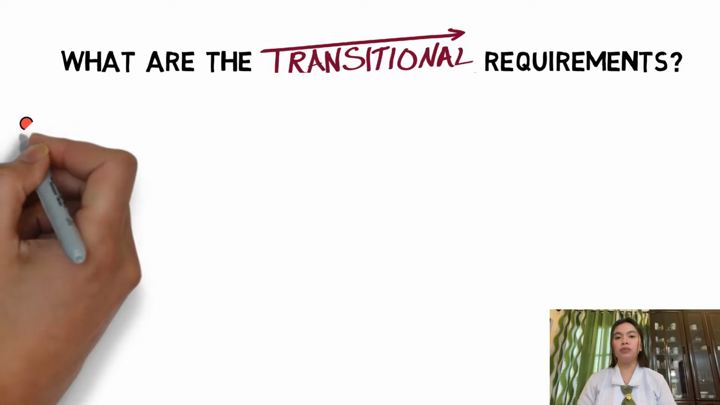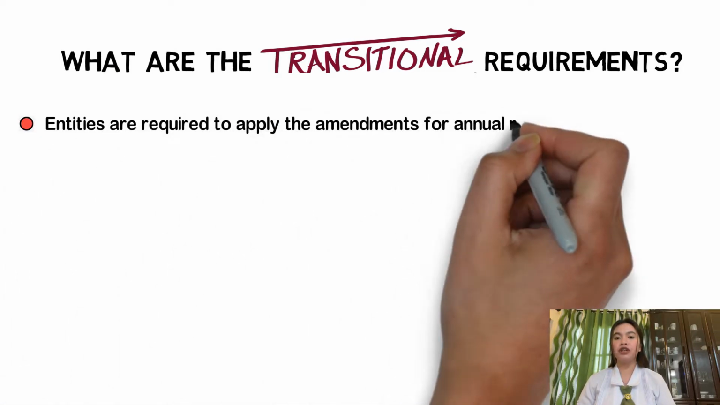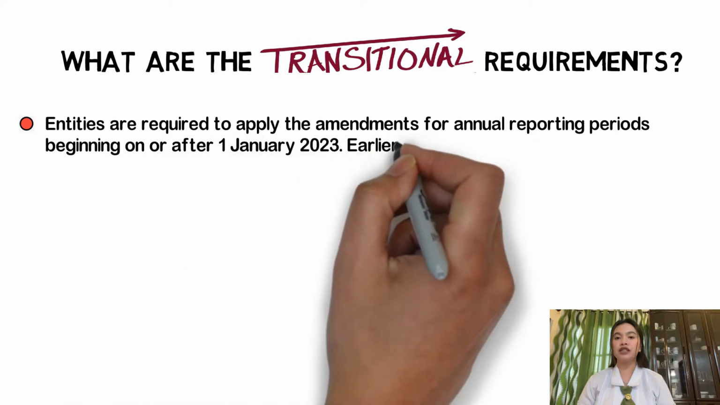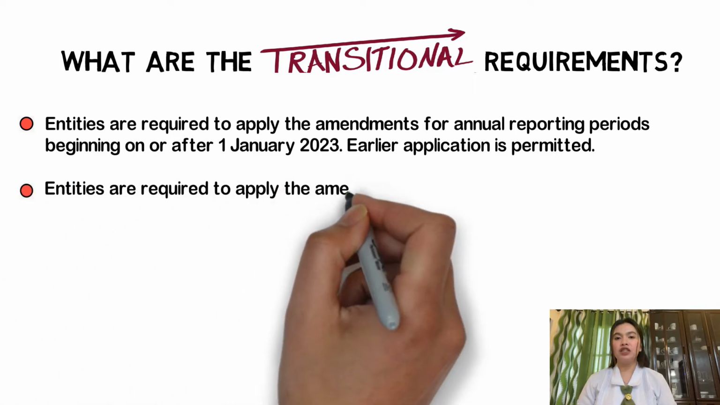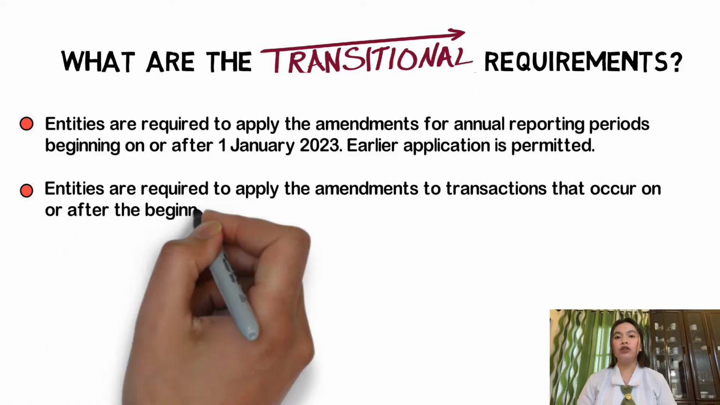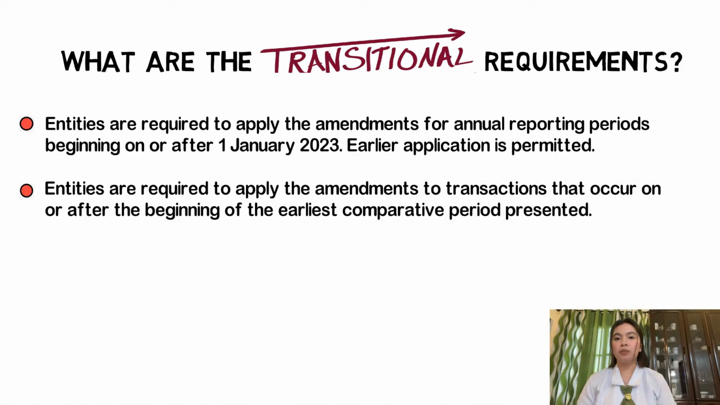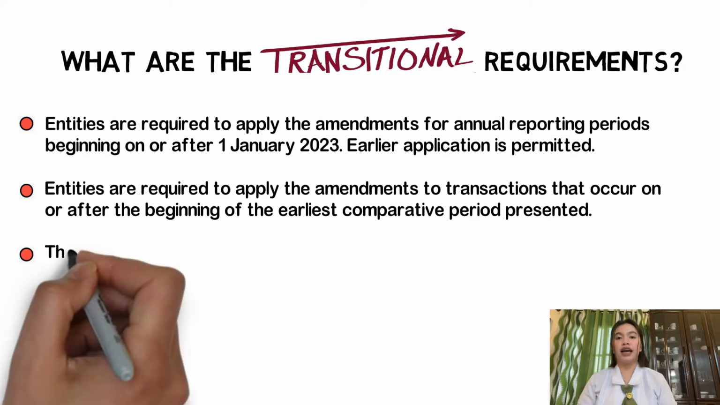Entities are required to apply the amendments for annual reporting periods beginning on or after 1st of January 2023. Earlier application is permitted. If an entity applies the amendments for an earlier period, it is required to disclose that fact. Entities are required to apply the amendments to transactions that occur on or after the beginning of the earliest comparative period presented, for example, from 1st of January 2022 for entities providing 1 year of comparative information.